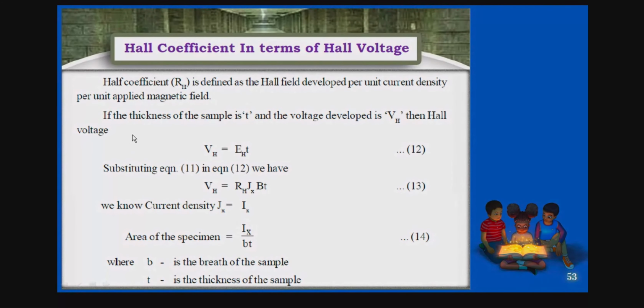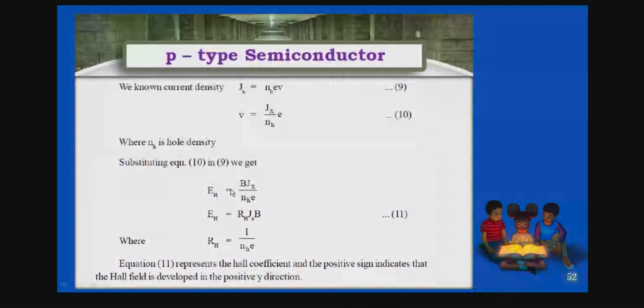Now let us assume that we take a material whose thickness is t and the voltage developed is V_H. So that is called the Hall voltage. You are going to find the Hall voltage in terms of the Hall coefficient, that is R_H. Okay. Now here V is equal to E t, isn't it? Let's make it an equation. So substituting equation 11 in equation 2, that means you are substituting the value of E_H, isn't it? What is E_H here? You can have this one, isn't it?